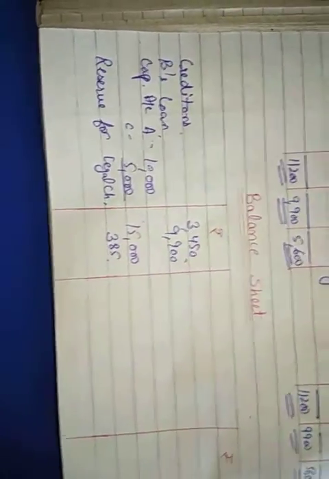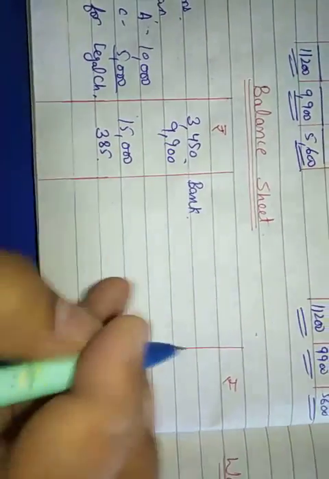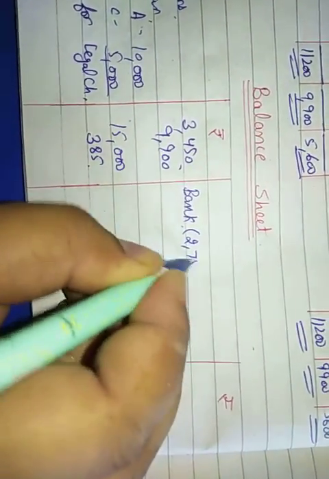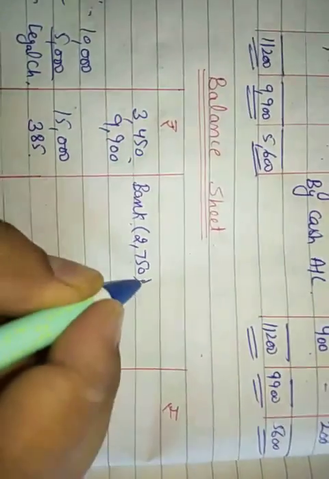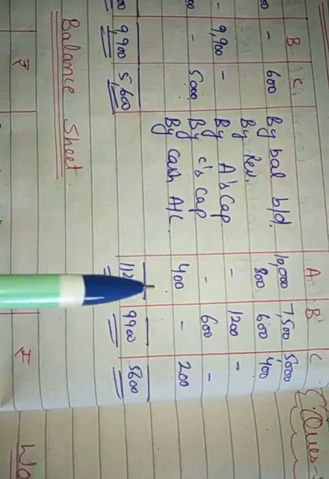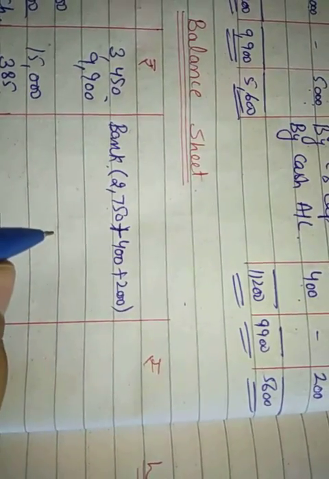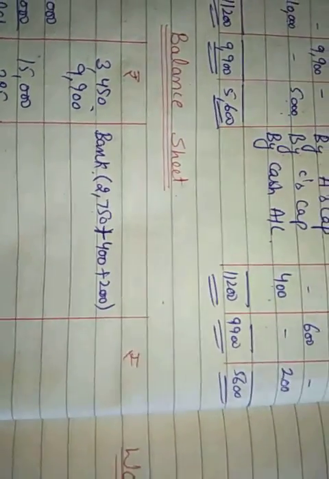Now we come to the asset side. So first is the bank account. Earlier the bank stood at 2,750 rupees. Now what happened is that we have taken in cash 400 and 200, which means we have brought in 400 plus 200 rupees in cash as capital, but in cash. Now the total becomes